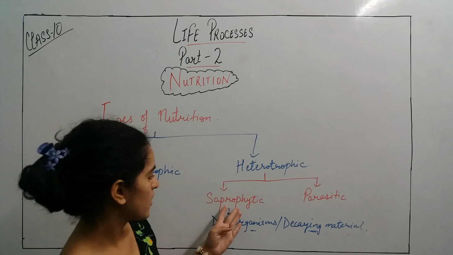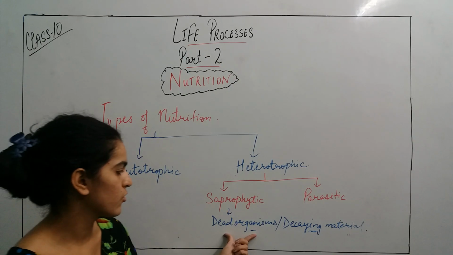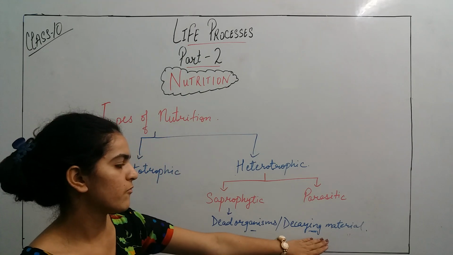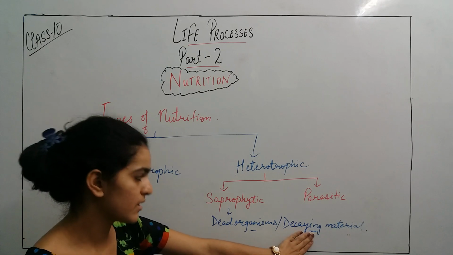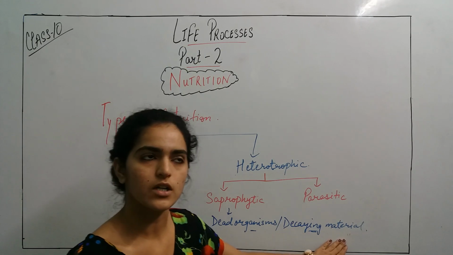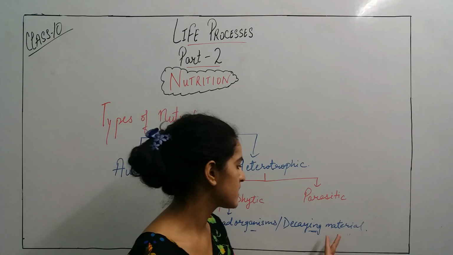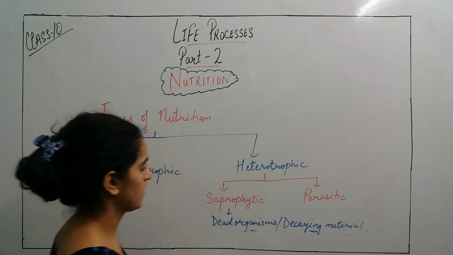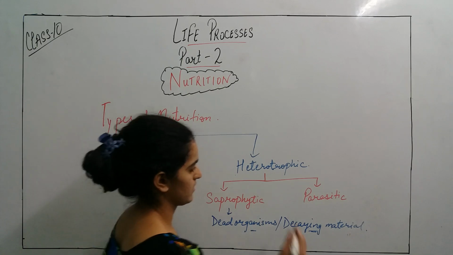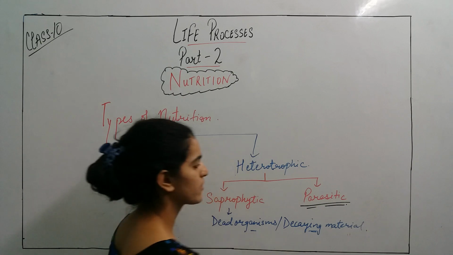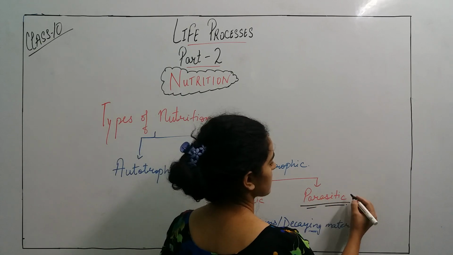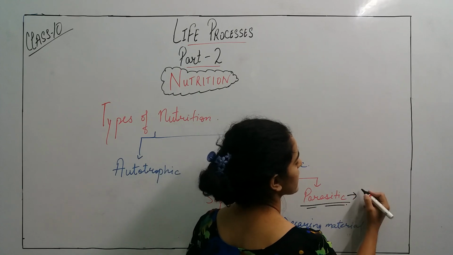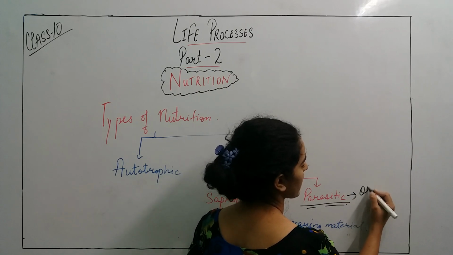So saprophytic nutrition में क्या होता है, जो organism होता है वो dead organism से या फिर decaying material, for example the rotten wood, the rotten leaves, उससे भी वो अपना nutrients लेता है. And this is the parasitic mode of nutrition, in this nutrition the organism takes its nutrients from another living organism.